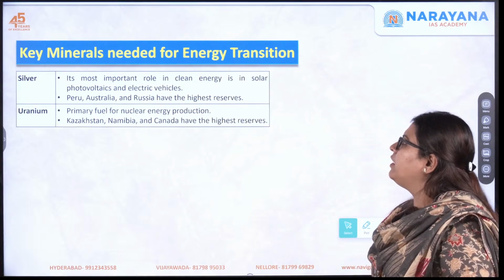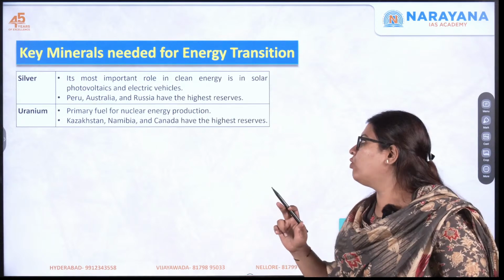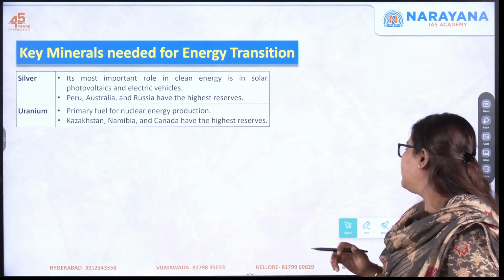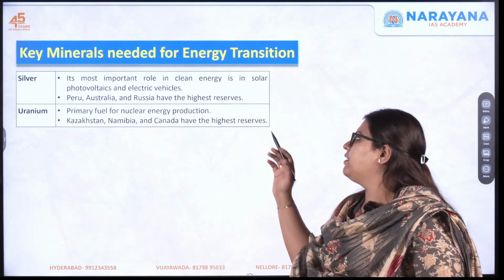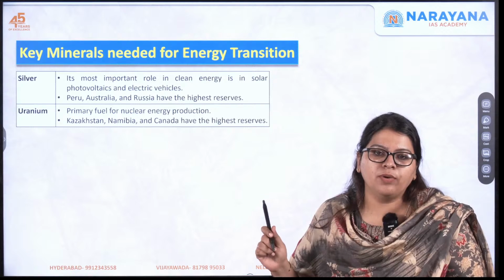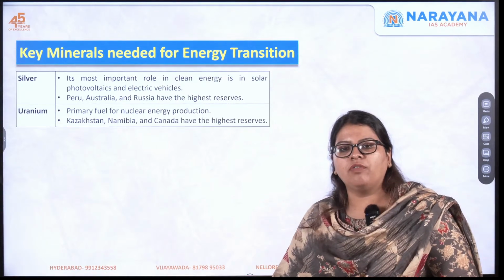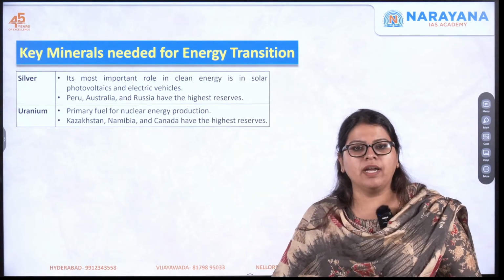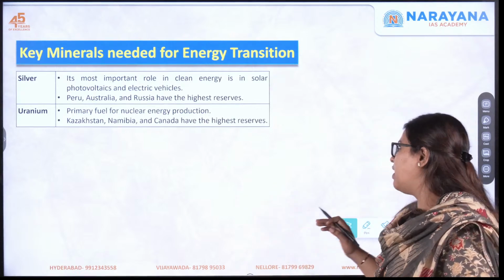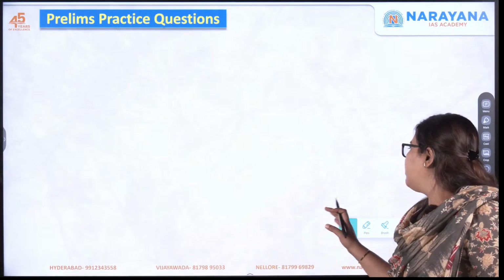Silver plays an important role in clean energy because it is used in solar photovoltaics as well as electric vehicles. And so it is found in countries like Peru, Australia as well as Russia. And finally, uranium. Uranium is a nuclear material, right? It is used for nuclear energy production and it is found in Namibia, Canada as well as Kazakhstan. So now, based on the topics that we've discussed, let's solve the prelims practice questions.